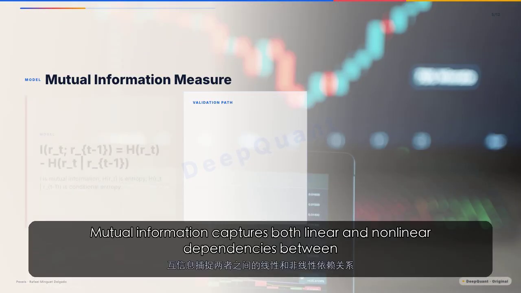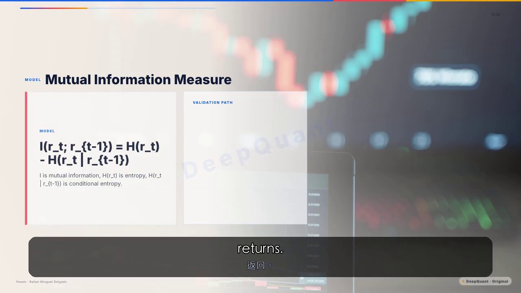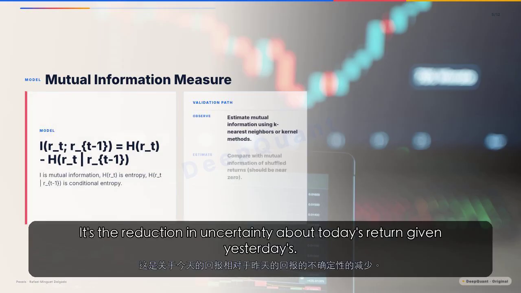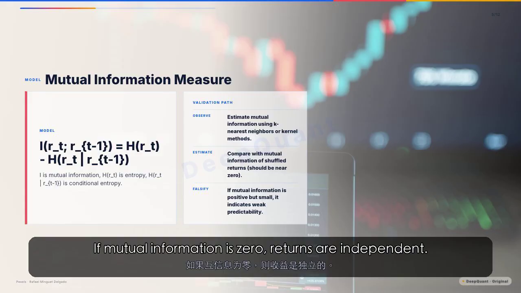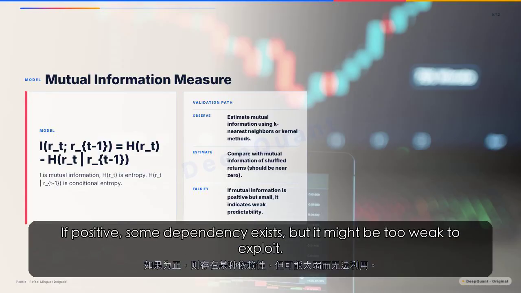Mutual information captures both linear and nonlinear dependencies between returns. It's the reduction in uncertainty about today's return given yesterday's. If mutual information is zero, returns are independent. If positive, some dependency exists, but it might be too weak to exploit.